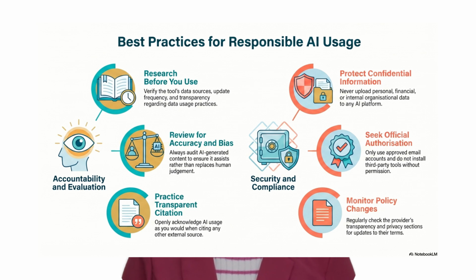Always review AI-generated content for accuracy and bias, and use AI to assist, not replace, human judgment. Be open about using AI, as you would when citing other sources, and keep in mind the environmental impact of AI. Check sections like transparency, compliance, or privacy on the provider's website.